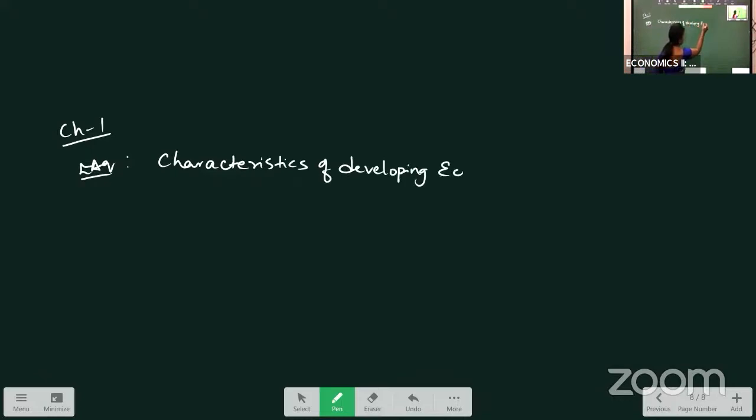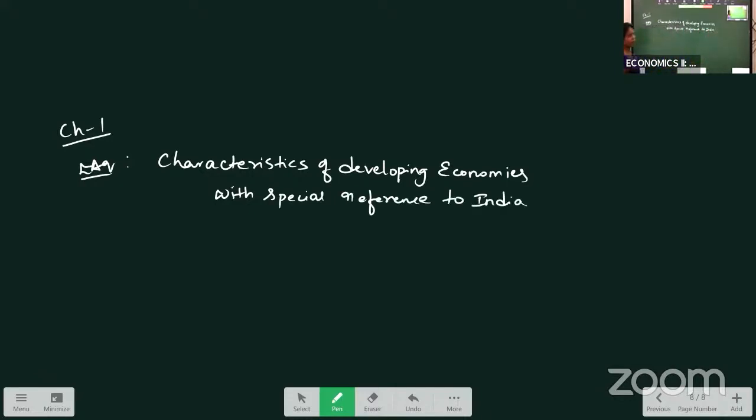You are going to prepare characteristics of developing economies with special reference to India. With special reference to India is your LAQ, compulsory LAQ, which we have discussed in the previous class.